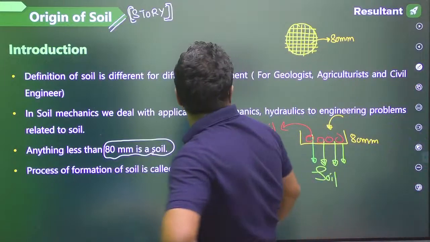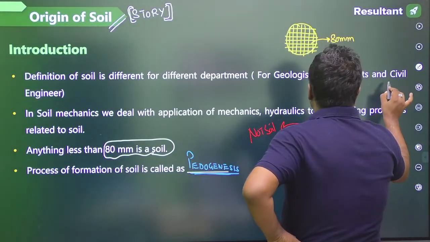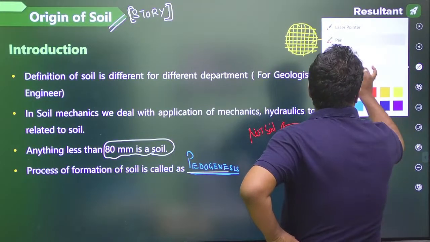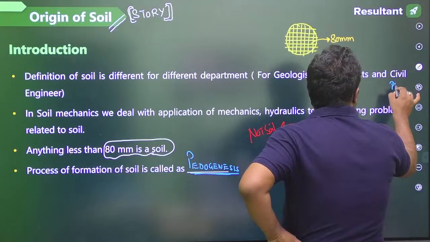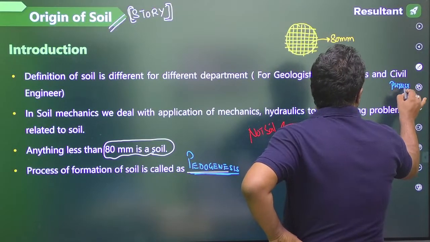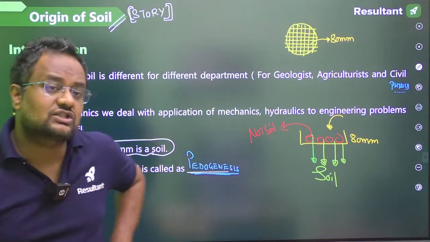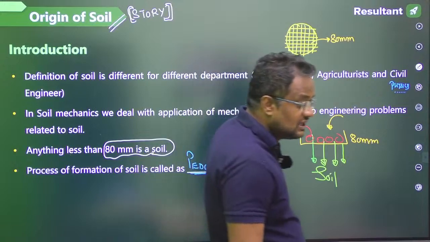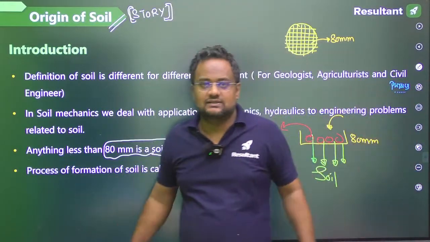No guys, civil engineering deals 99% with physics. We are dealing with the physics behind it, the mechanics, the strength of soil. For a civil engineer the definition is about how much strength we have, what its mechanics is.